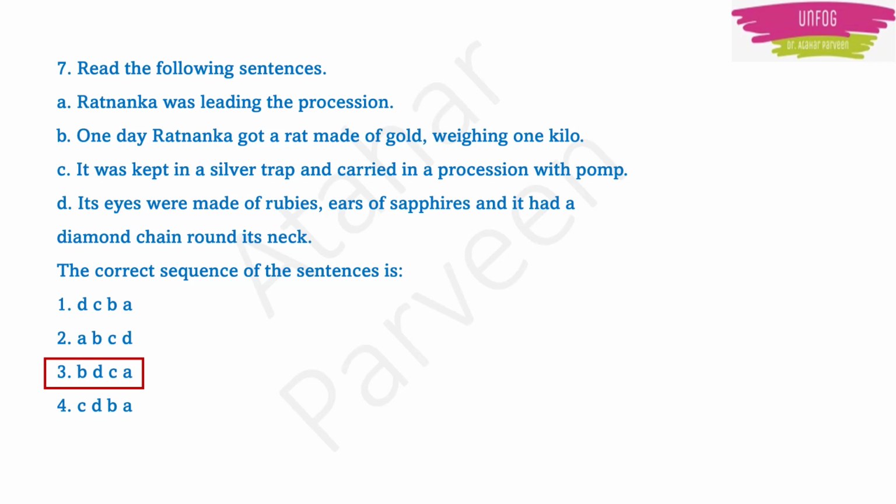It was kept in a silver trap and carried in a procession with pomp. This also looks incomplete, right? When they are talking about a rat made of gold, then they should be describing it. So that is in sentence D. Its eyes were made of rubies, ears of sapphires, and it had a diamond chain round its neck. Nice. In our option 3, D is the correct sequence. Next sentence should be D only. Next should be C because it was kept in a silver trap and carried in a procession with pomp. And last one should be A. Ratnanka was leading the procession.